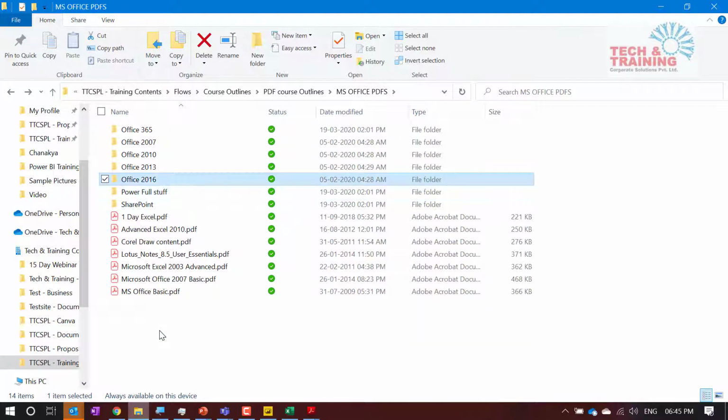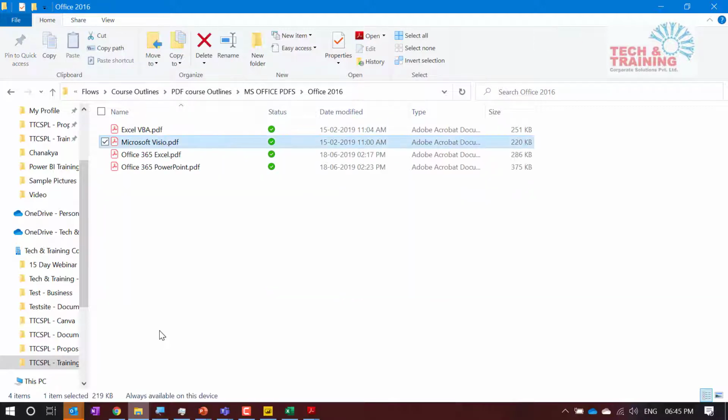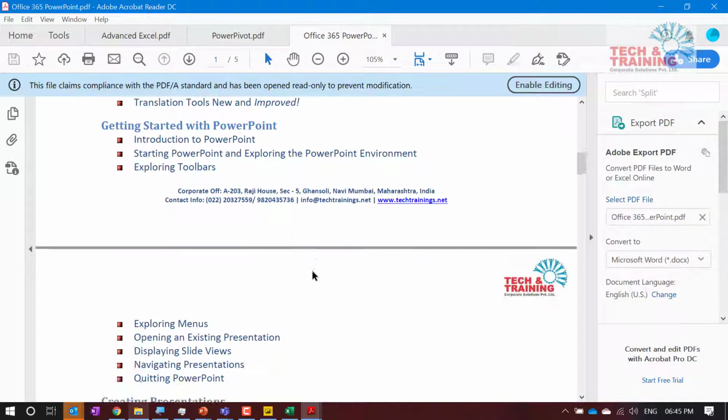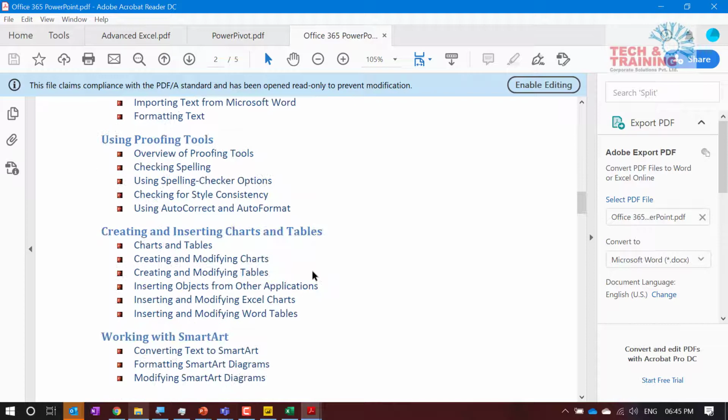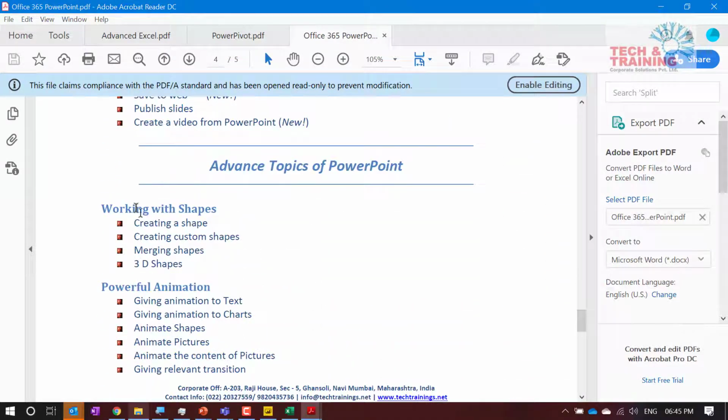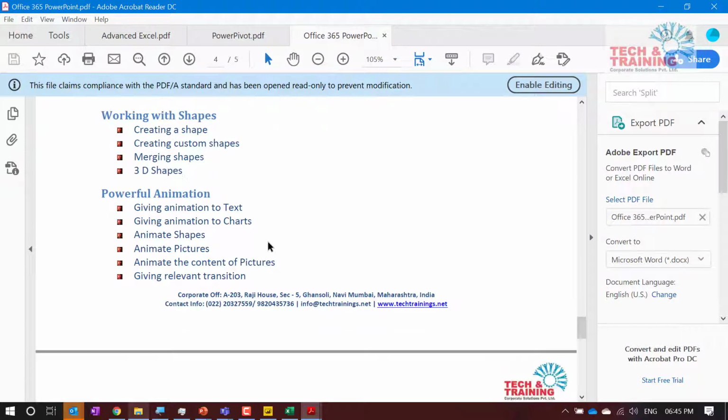Let me show you something in PowerPoint. Yeah, it should be here. Yeah, PowerPoint. So when you talk about the PowerPoint workshop, these are the various topics that we discuss. It's a very lengthy topic, from very basic to advanced, everything is there. Let me show you something which is very advanced. Creating 3D shapes, merging shapes, creating custom shapes, that is only with shapes. These are various animation techniques.